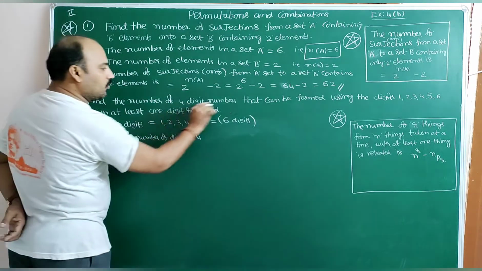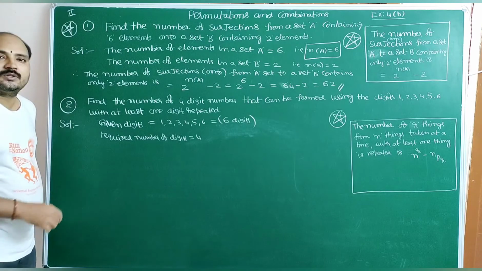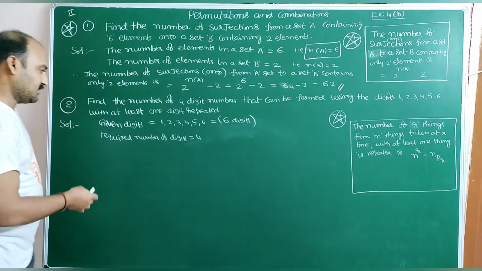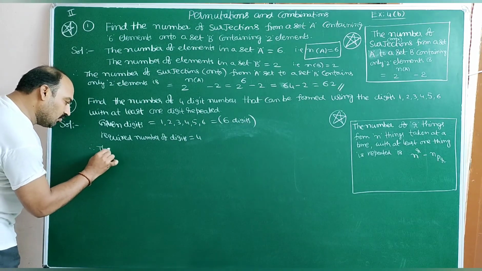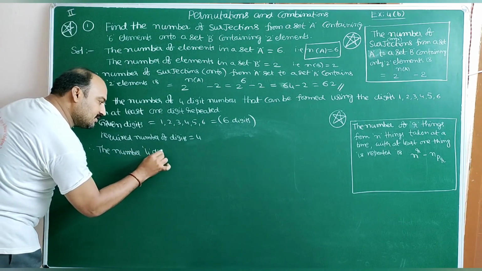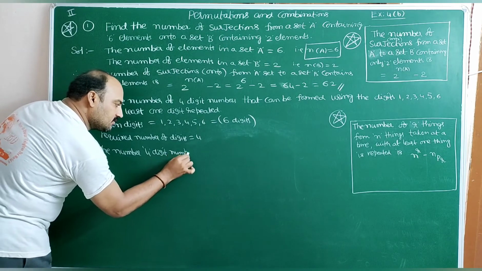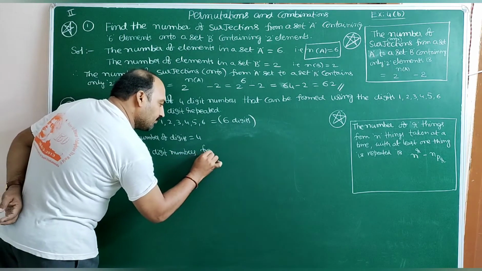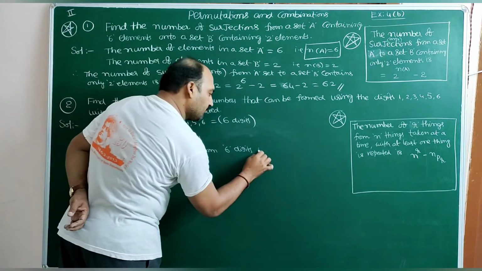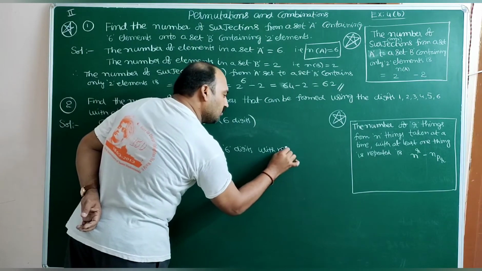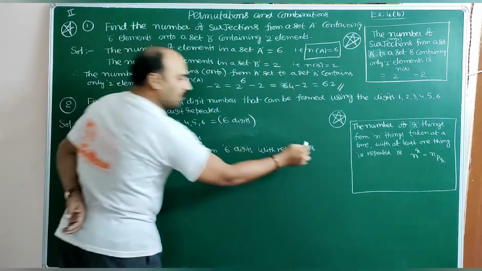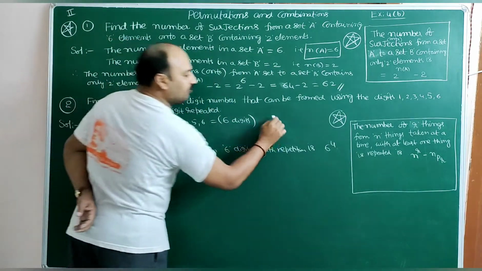The 4 digit number they are asking. So first, the number of 4 digit numbers from 6 digits with repetition is 6 power 4. Just now I explained here.